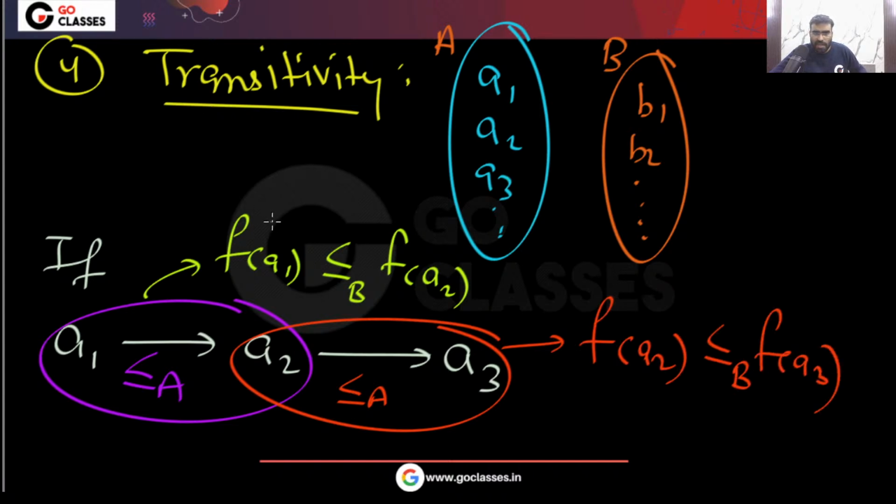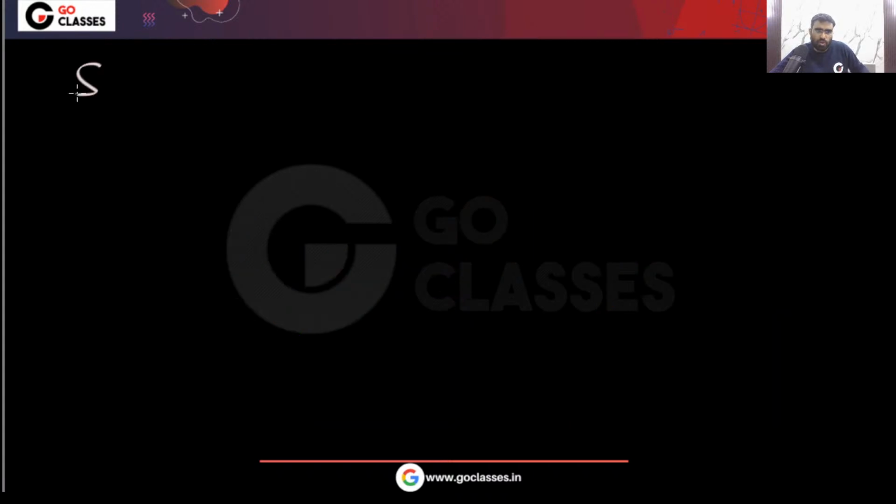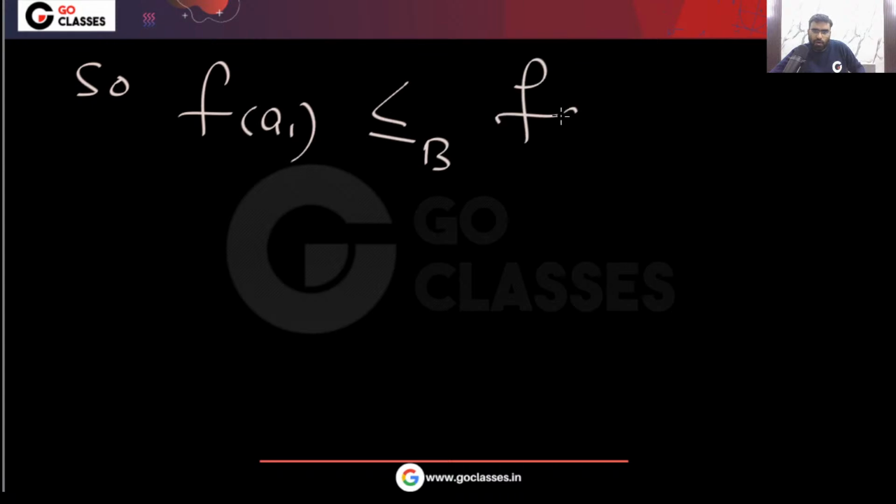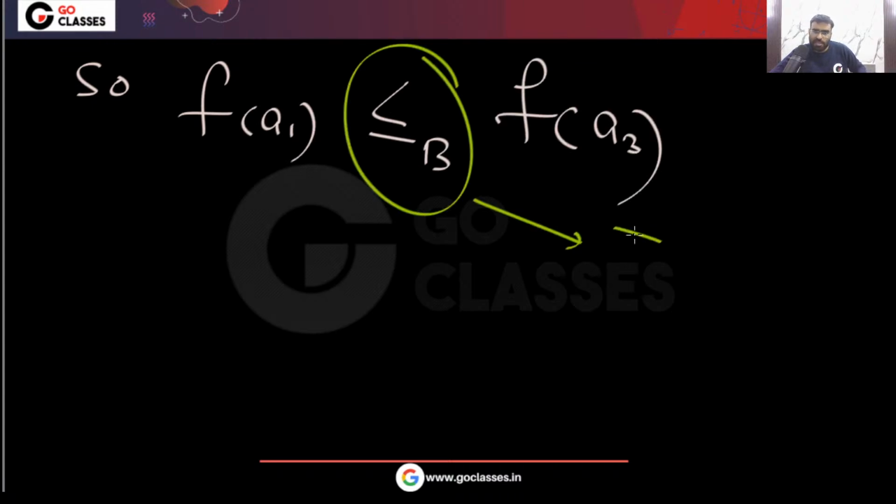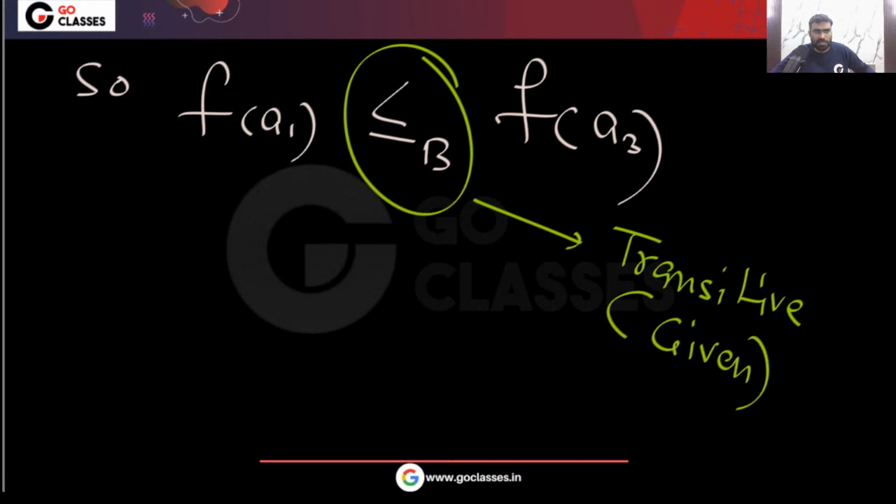So you can see f of A1 is related to f of A2, and f of A2 is related to f of A3. So f of A1 is related to f of A3 because this is transitive. This is already given in the question.